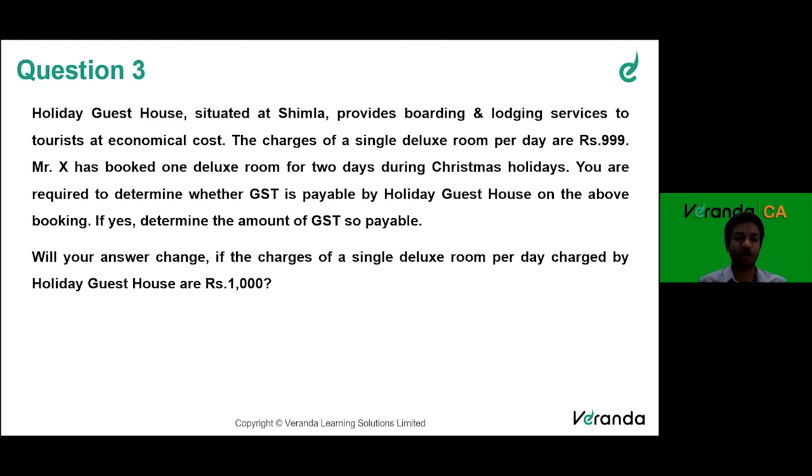Since it is up to 1,000 rupees, it is exempt, right? Second part of the question, what if they say the deluxe room charges are exactly 1,000 rupees? So they're trying to twist your memory. Why? Because many times people remember that up to 1,000 is exempt, and some people remember below 1,000 is exempt. So when they talk about 1,000 rupees, we get confused. It is up to 1,000 rupees. So even 1,000 or below 1,000, all are exempt. So the exemption is up to 1,000 rupees per day rent. In a lodge, if you're paying, it is exempt from GST.